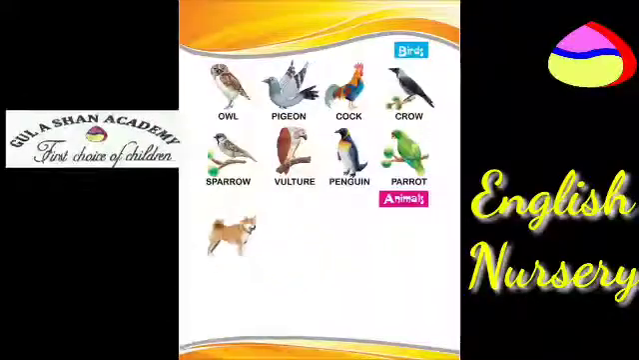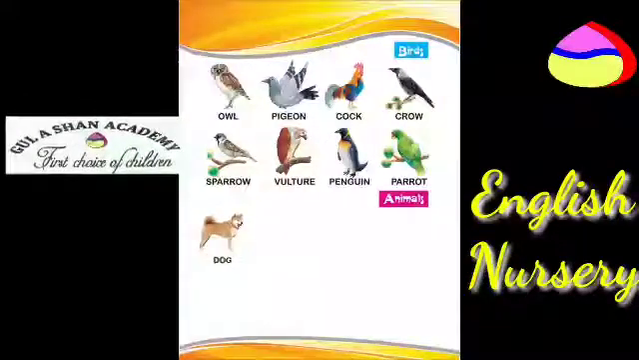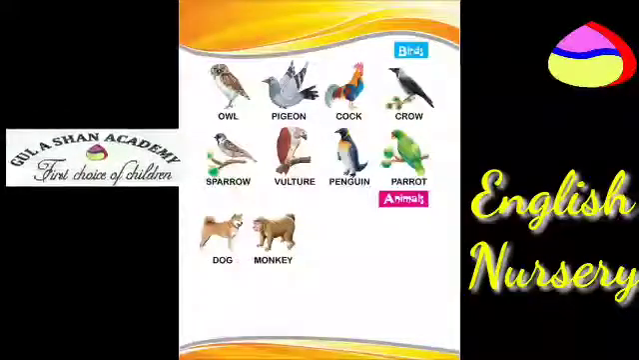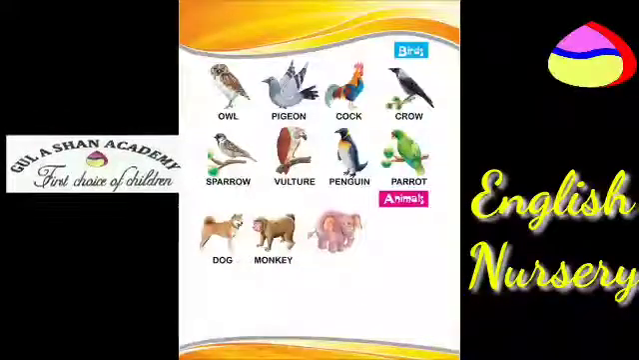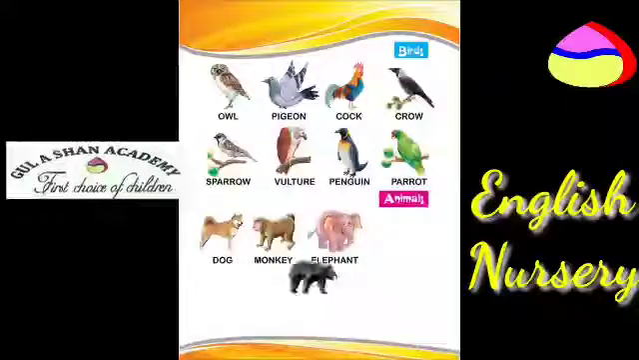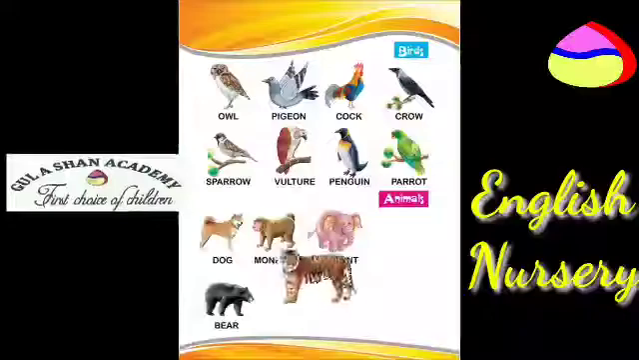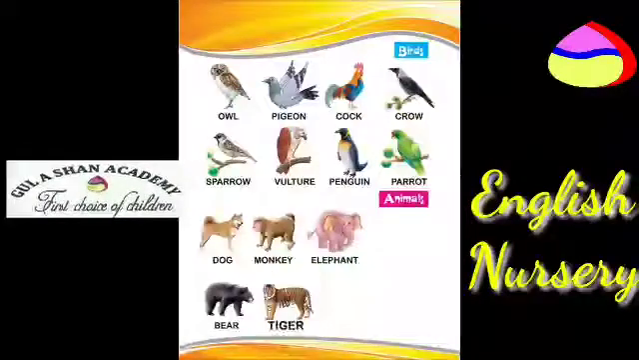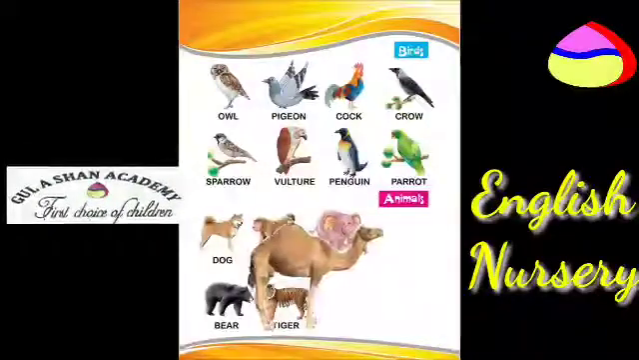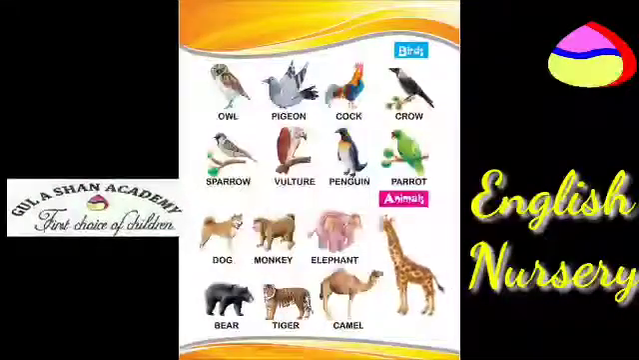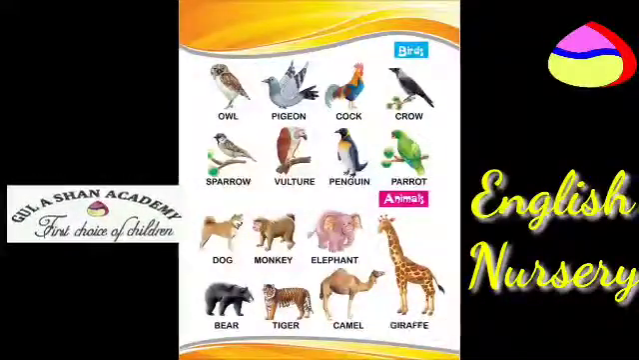Animals. D for dog. M for monkey. E for elephant. B for bear. T for tiger. C for camel. G for giraffe.